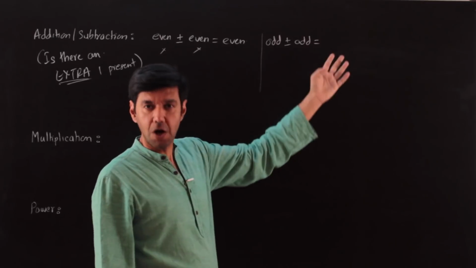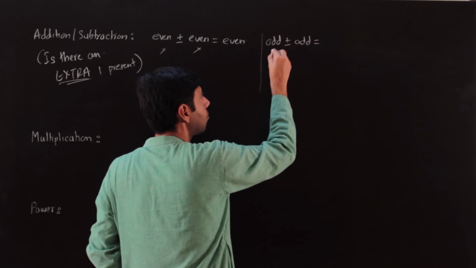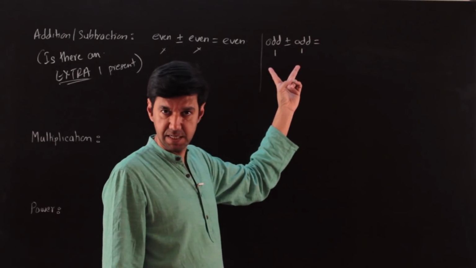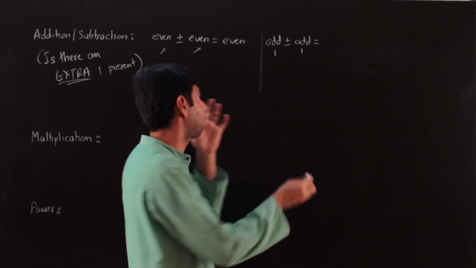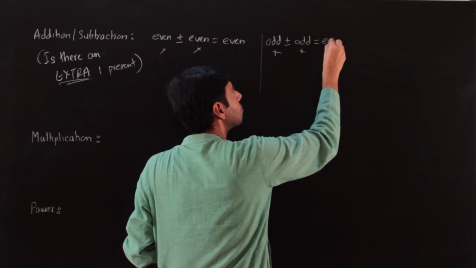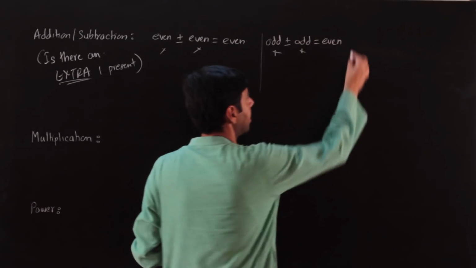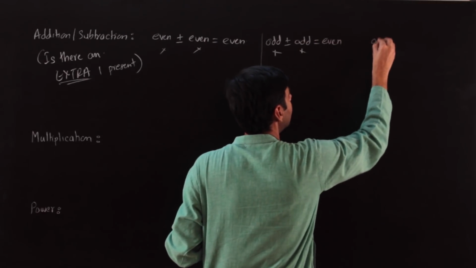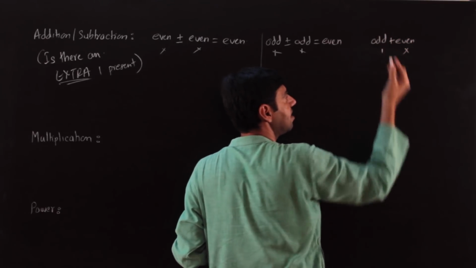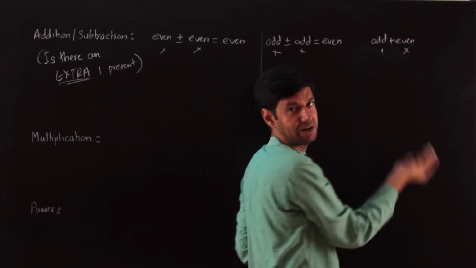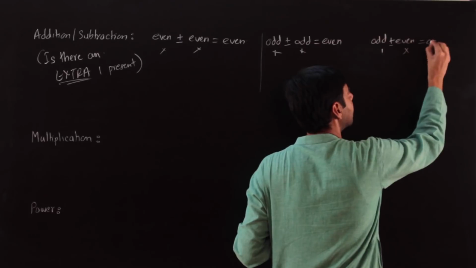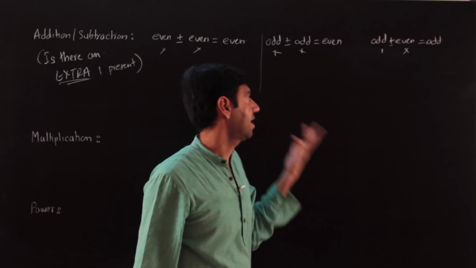Odd plus or minus odd is odd? Wrong. That's not the way you think. You think, oh, this has an extra one, this has an extra one, either the ones will cancel out or they'll add up and become a multiple of 2. So eventually they will cancel out and there's no extra one left for me. So this will also be an even number, right? And what if I have an odd number plus an even number? The even doesn't have an extra one, this has an extra one. If we add, that one will remain. If we subtract, that one would still remain. So I would have the result as an odd one. I hope you understand that part, right?